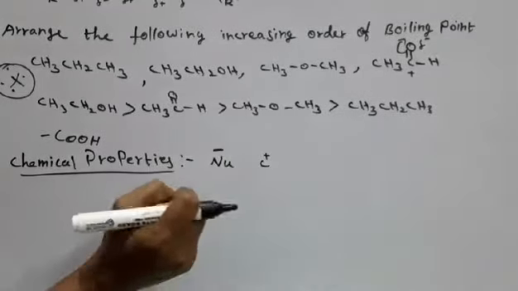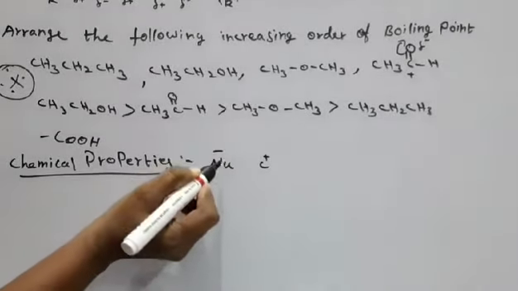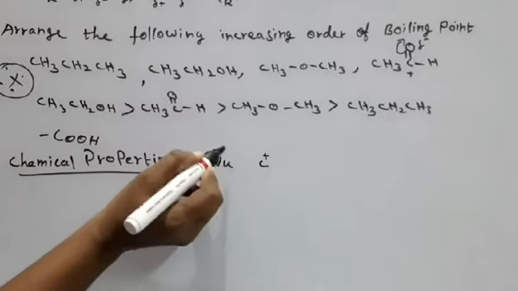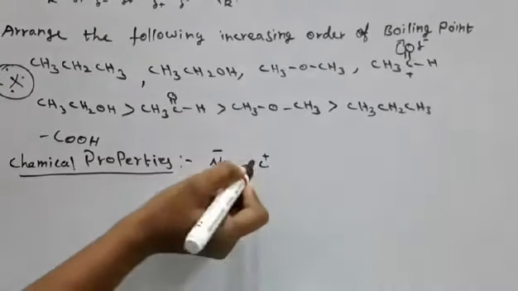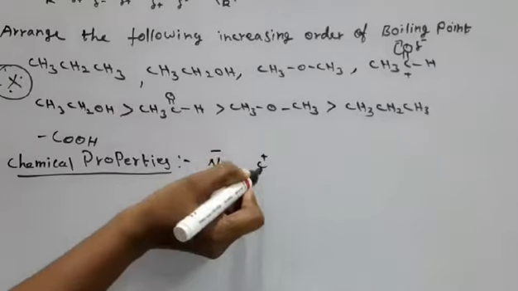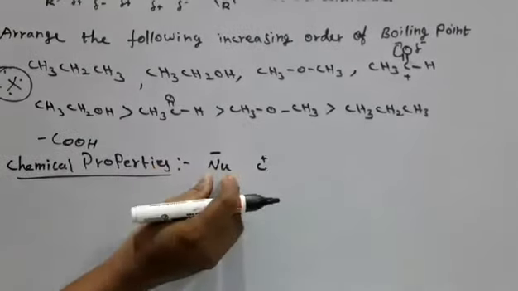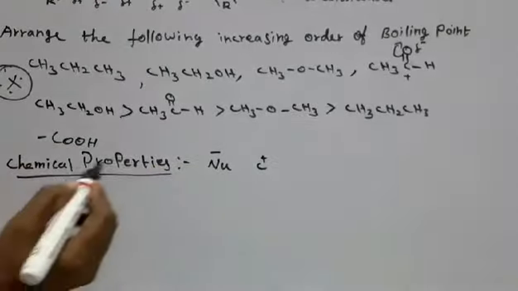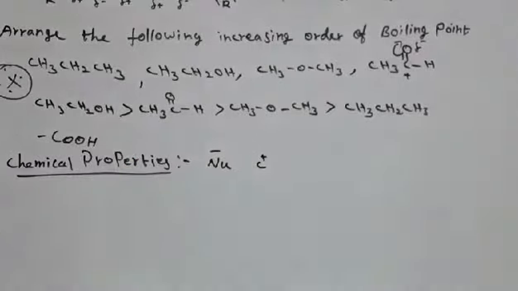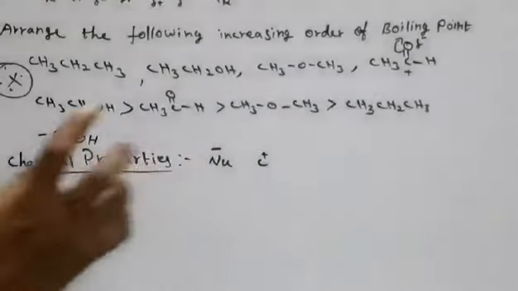So this is an electron-rich species, willing to donate a pair of electrons to the deficient one. So this is nucleophilic. So aldehydes and ketones undergo nucleophilic addition reactions.